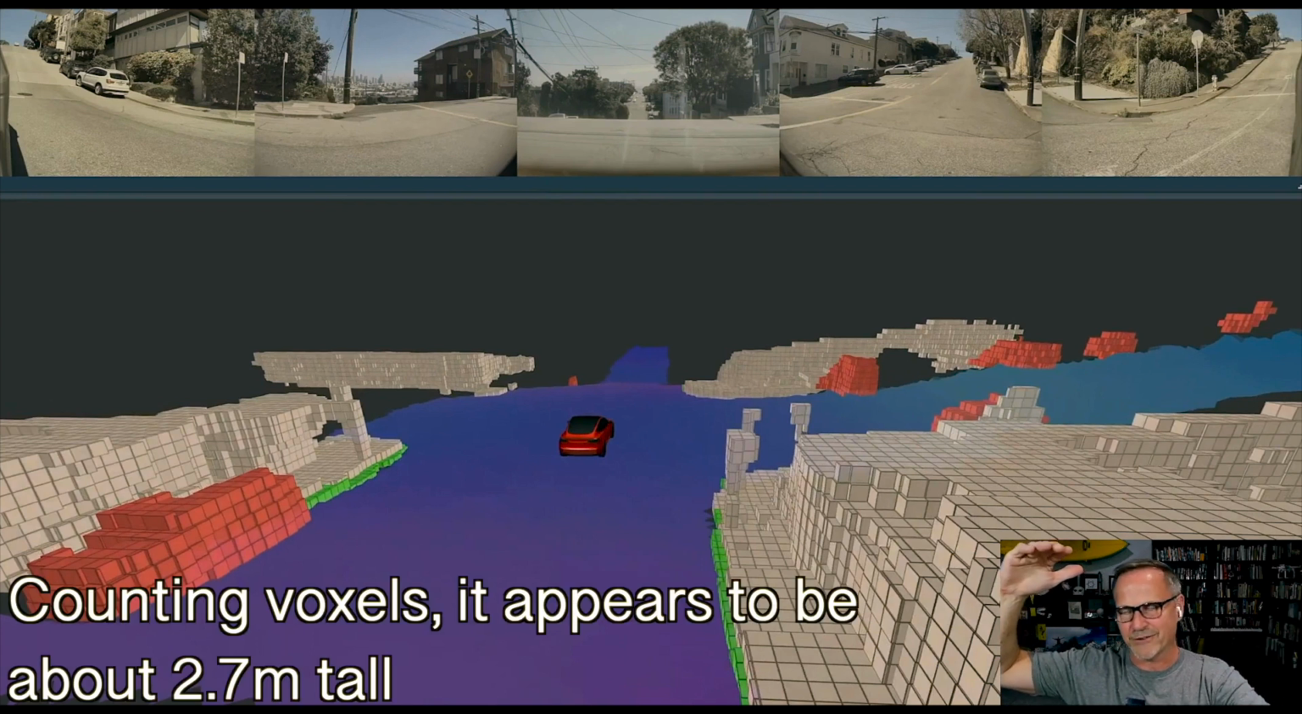It's maybe 10 or 20 meters tall. It's probably not that tall. In fact, it's probably not very tall at all. It looks like it may only be about 5 meters tall because you can see that the buildings are cut off. They're not represented up to their full height.